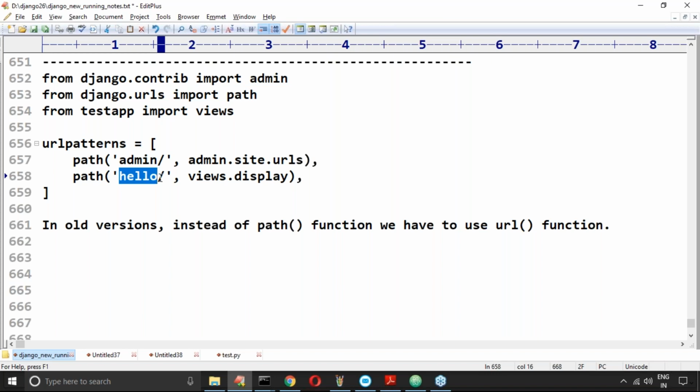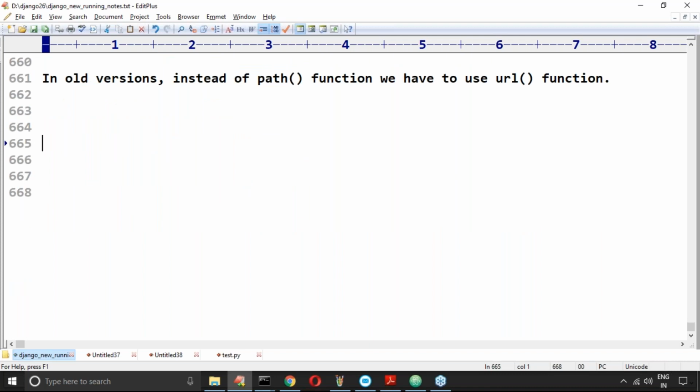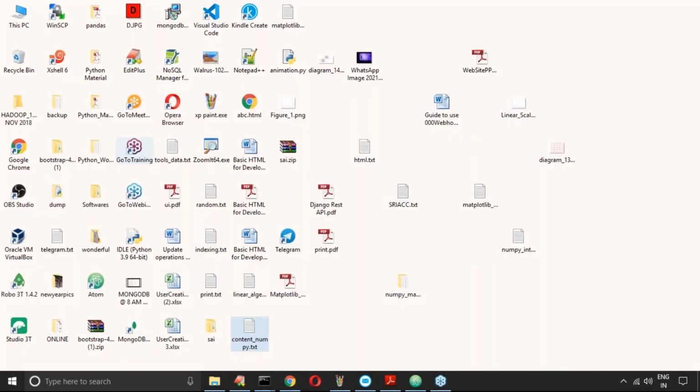Clear, right? URL pattern list can be here. Is "hello" compulsory, or can you use any name? Any name you can use. But make sure this name we require to share to the end user. Otherwise the end user can't communicate with our view directly. Okay, simple. Now observe that carefully, sir.